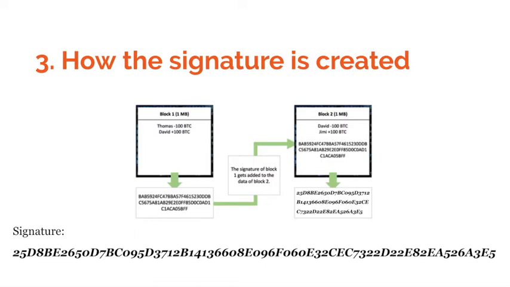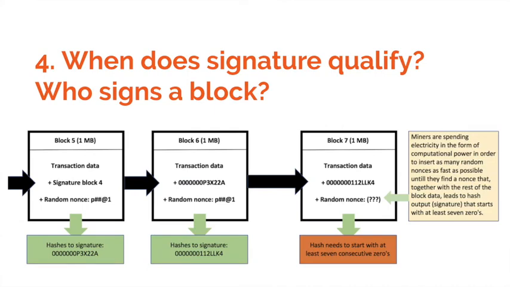The answer is that only hash signatures that meet certain requirements are acceptable on the blockchain. This is the mining process and is explained in the next step. A signature doesn't always qualify. A block will only be accepted on the blockchain if the digital signature starts with the same pattern, such as a consecutive number of zeros. For example, only blocks with a signature starting with at least 10 consecutive zeros qualify to be added to the blockchain. However, every string of data has only one unique hash bound to it.